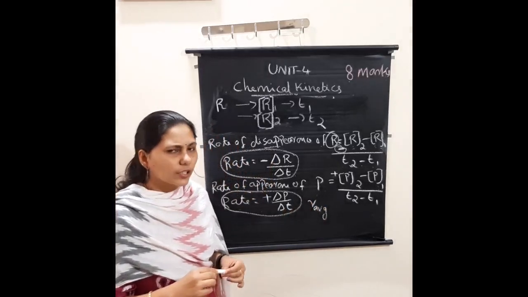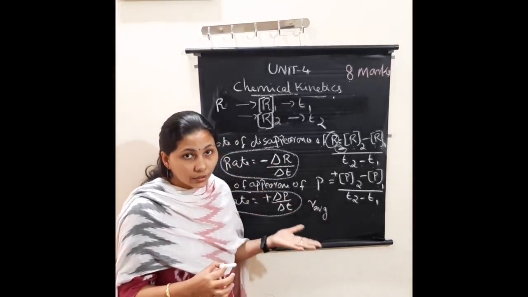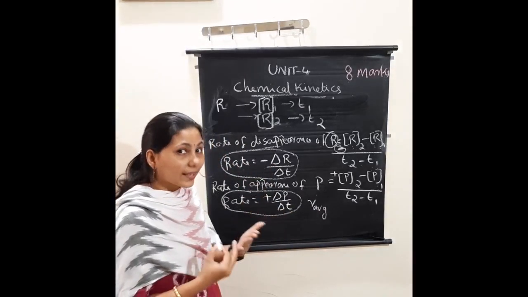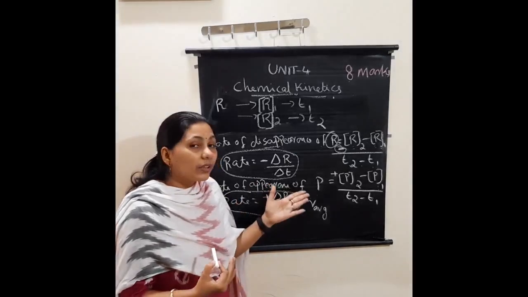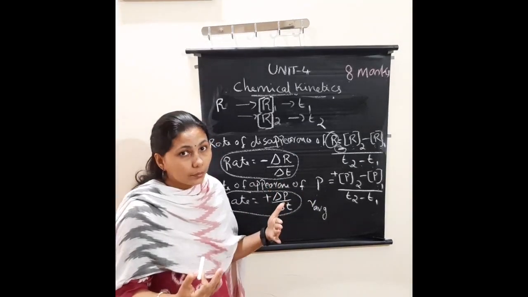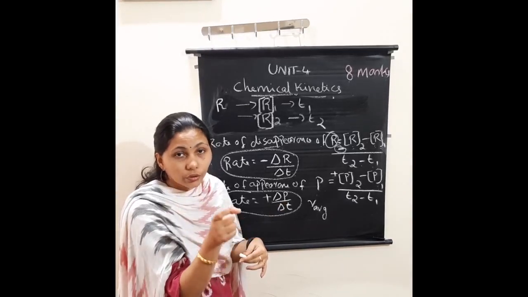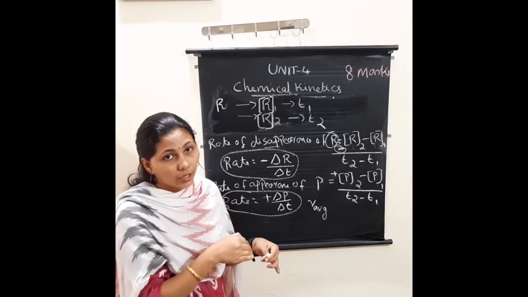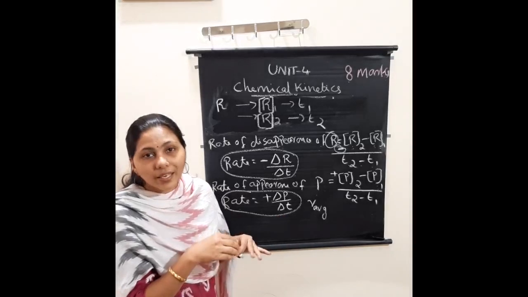What is it? Average rate. Why is it known as average rate? Here we are calculating the rate of a reaction, it is not an exact rate, we are calculating an average rate within a large time limit. It is not a small time. It is not in a particular second or minute. So we can call it the average rate.